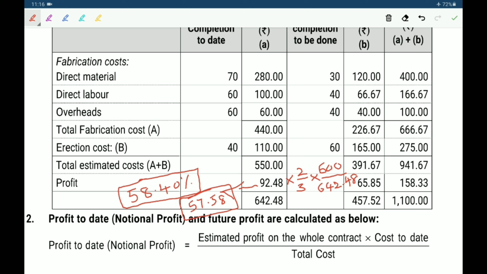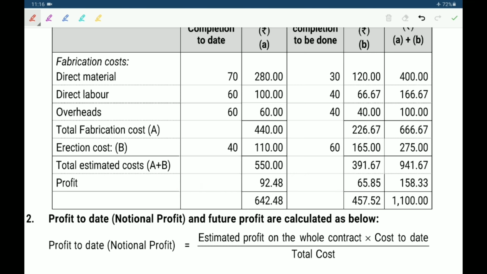I hope you understand. In this problem they give only the present percentage of completion of contract and cost to date. After that we find out further cost. After that we reduce the total cost to get profit.